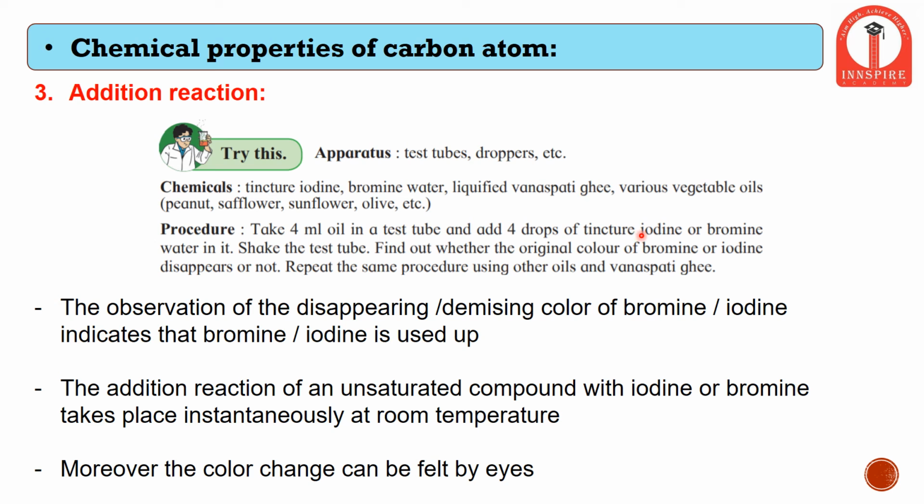So this iodine will be added to vegetable oil and vanaspati ghee, and we will observe how the color of iodine or bromine disappears or whether it persists. If the color disappears, it means it has an unsaturated compound. Unsaturated compound means presence of double or triple bonds. So the addition reaction of an unsaturated compound with iodine or bromine takes place readily at room temperature.